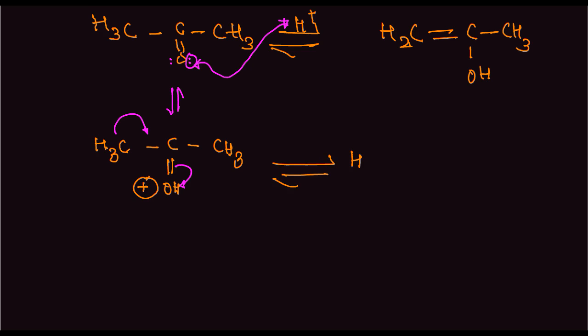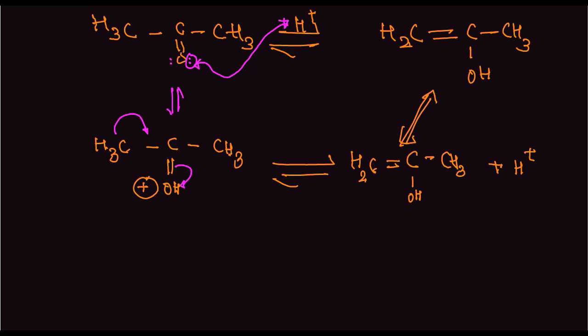We have H2C double bond C single bond OH with a CH3 and a plus sign and a plus H plus. So this is basically this compound. And so this is the mechanism of acid catalyzed enolization. There is base catalyzed ketonization, which is the reverse of this, and which is pretty easy to understand.